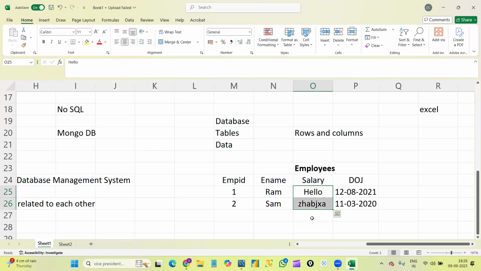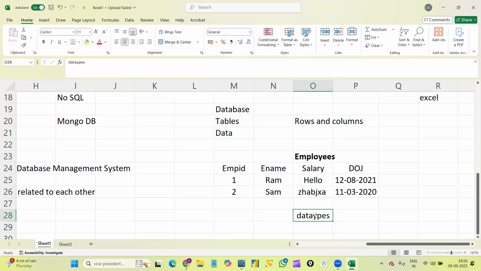This is one of the biggest drawbacks in Excel files. Whatever data we give, knowingly or unknowingly, of course we are humans, we can make mistakes, human errors are possible. If we enter any wrong data, Excel won't stop us. Whatever data we enter, it will just accept. That is one of the biggest drawbacks of Excel. So we overcome that drawback in databases with the data types concept.